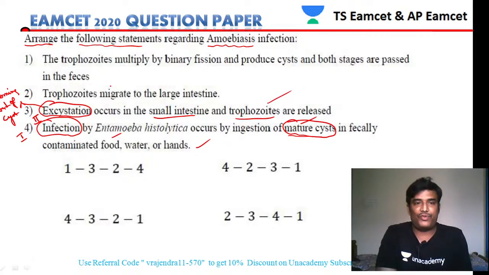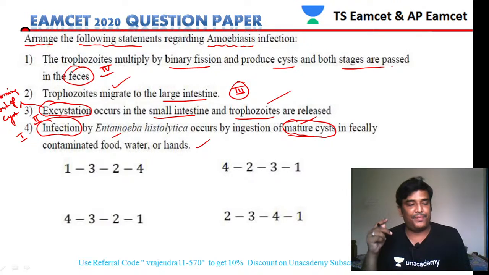Now what happens? The released trophozoites migrate to the large intestine. So this will be our third statement. Finally, the fourth statement is this one. Trophozoites multiply by binary fission and produce cysts, and both stages are passed into the feces. So this is the arrangement. These are the statements. So first, what happens?